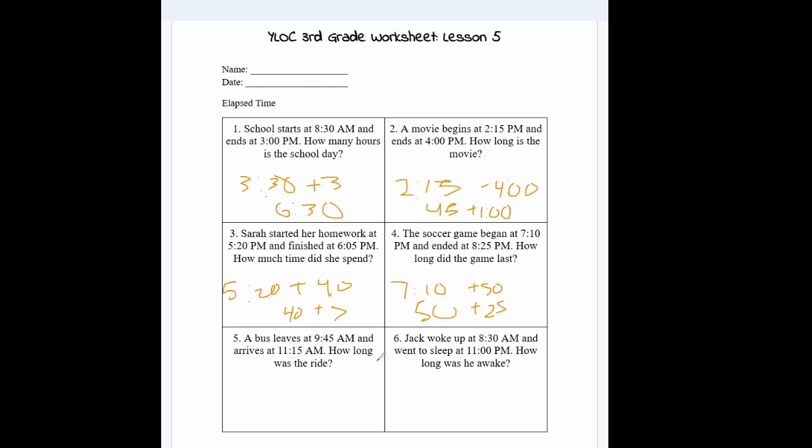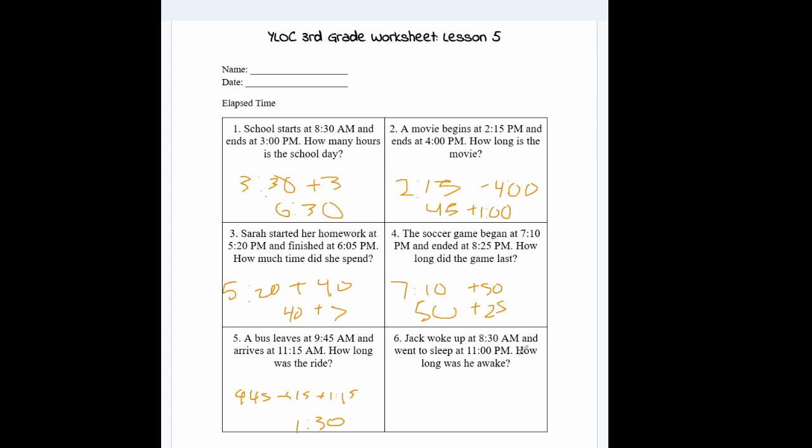A bus leaves at 9:45 a.m. and arrives at 11:15 a.m. How long was the ride? So 9:45 to 10 is 15 minutes, and then 10 to 11:15 is an hour and 15 minutes more, that means that the ride was an hour and 30 minutes long in total.